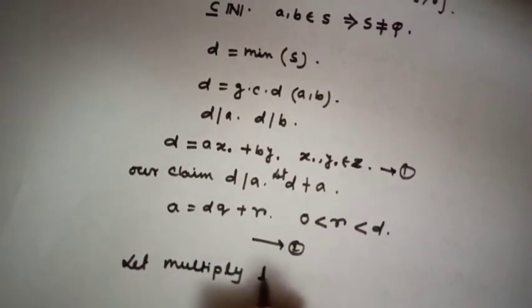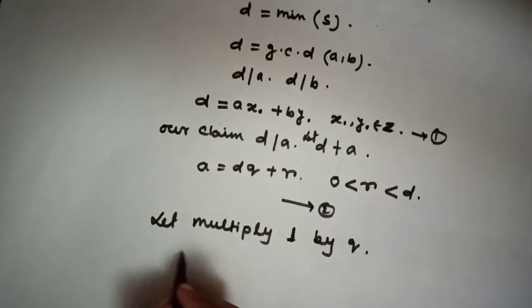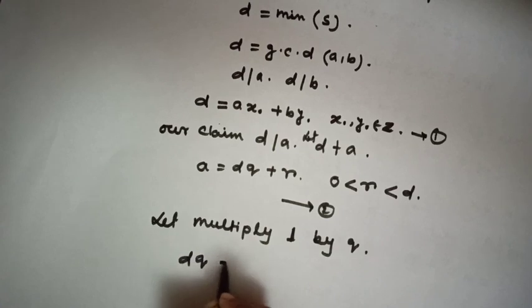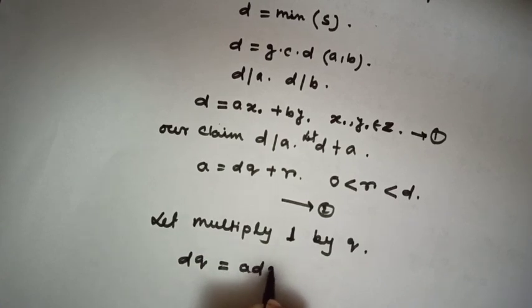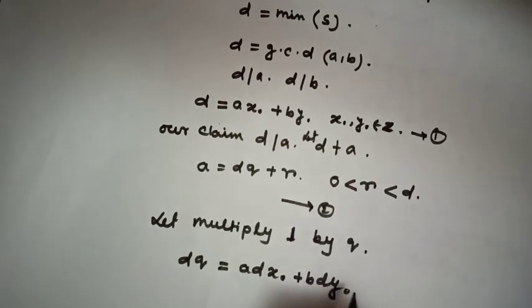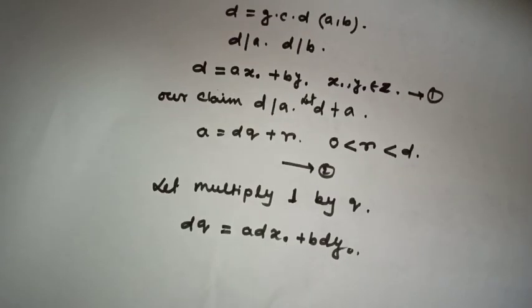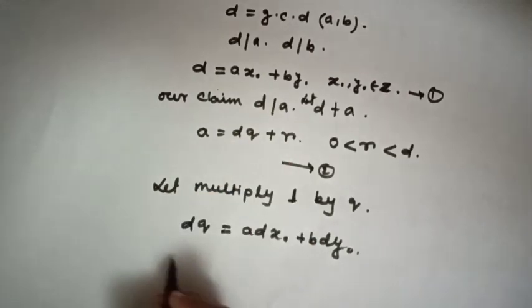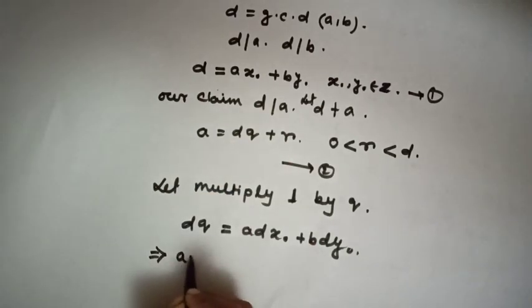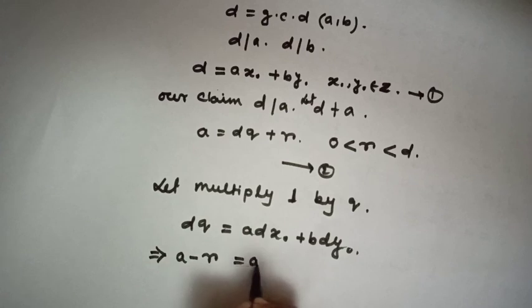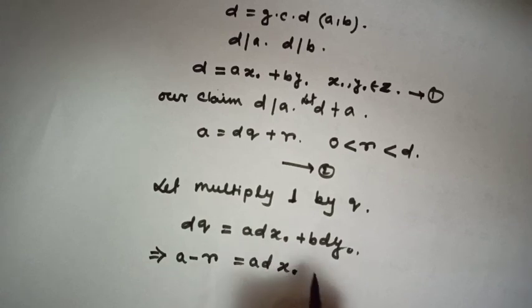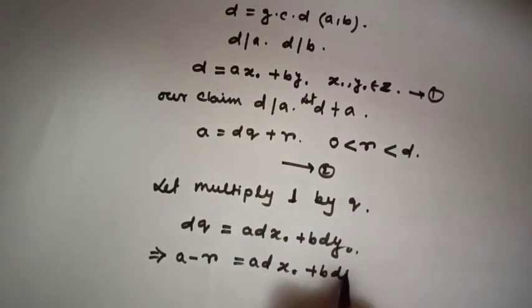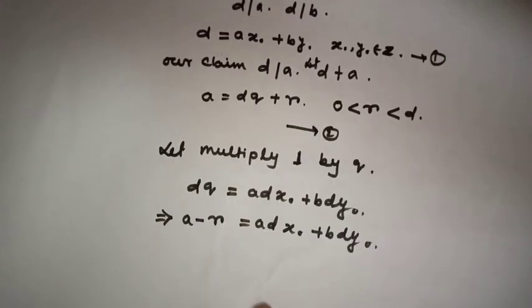Let's multiply 1 by q. Then dq equals a x naught q plus b y naught q. Then from 2, dq equals a minus r, so r equals a minus a x naught q minus b y naught q.